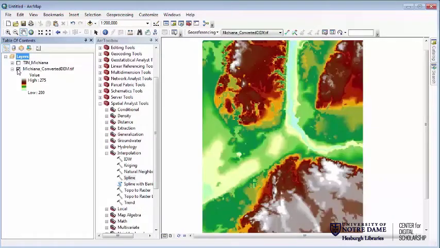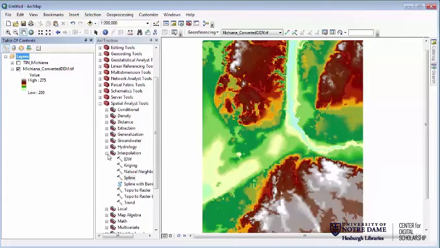Now the big difference between doing it on a DEM and doing it on a TIN is that with a TIN, you can do it on the fly. You can just change how it's displayed to show you any one of these different characteristics. For a DEM, you're going to create an entirely new raster layer that is that calculated surface. And that's an intentional choice. That way we could use those layers in different types of analysis later on.